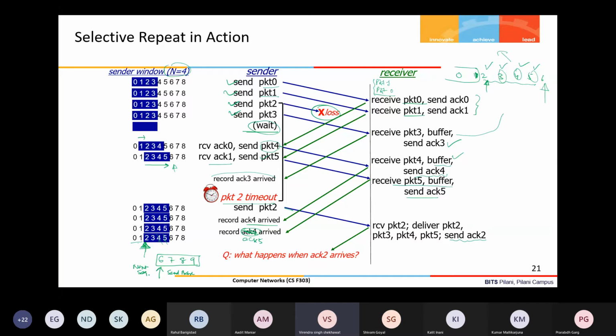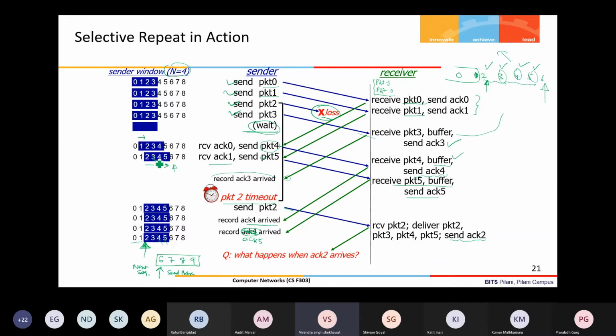Regarding out of order receiving, in selective repeat packets are anyway received out of order. In this case, let us say packet 2 is not lost but is delayed, and before that packet 3 has arrived. You can see in selective repeat what happens. The protocol is working. It marks that packet 3 is received, buffers it in its memory, and sends the acknowledgement ACK3.